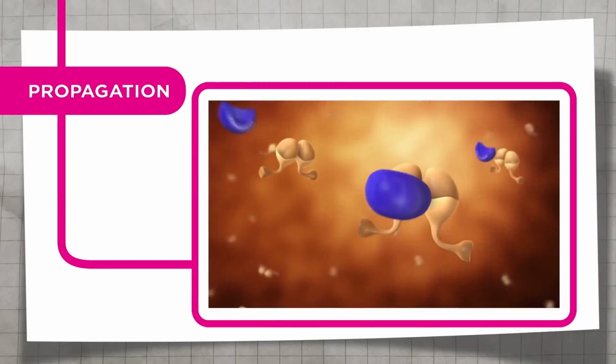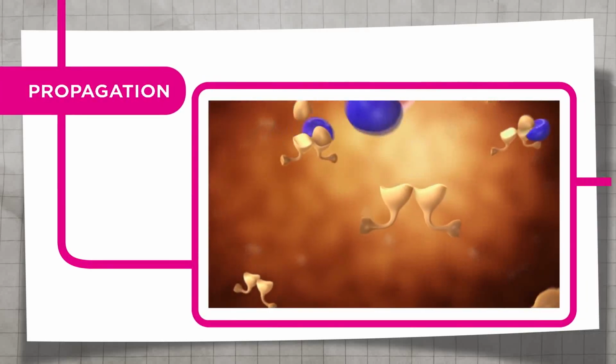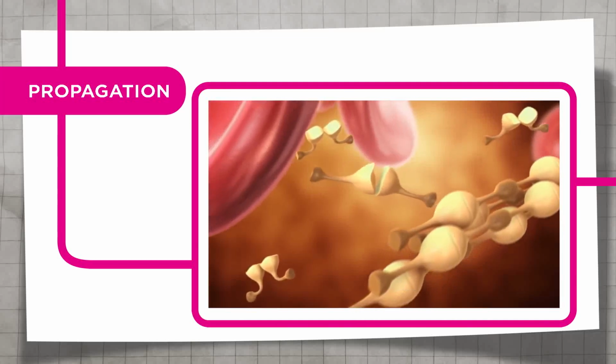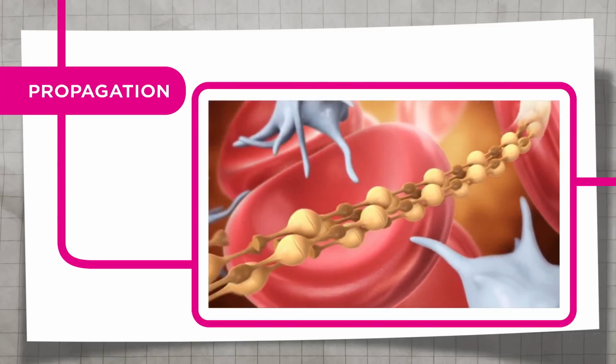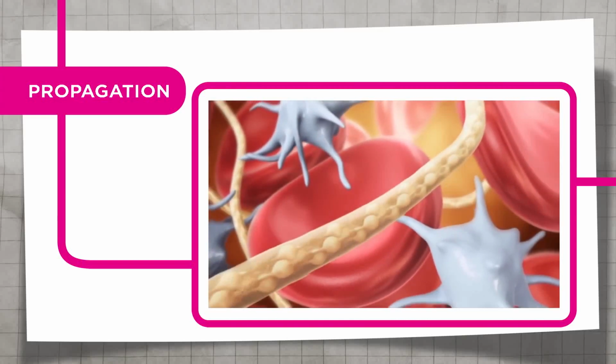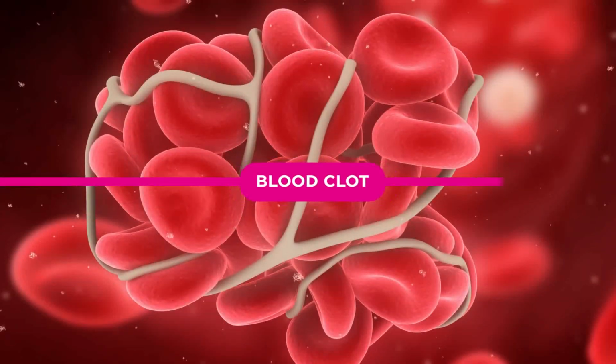Thrombin converts the soluble protein fibrinogen into insoluble fibrin strands at the site of vessel injury, while at the same time activating factor 13 protein to cross-link the fibers. The fibrin mesh stabilizes the clot and traps more platelets and red blood cells, facilitating its growth.